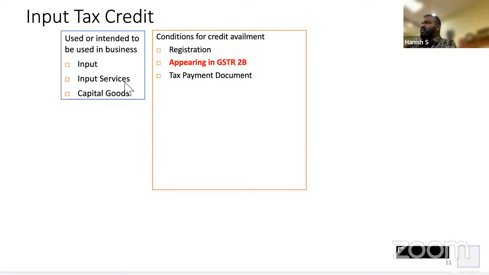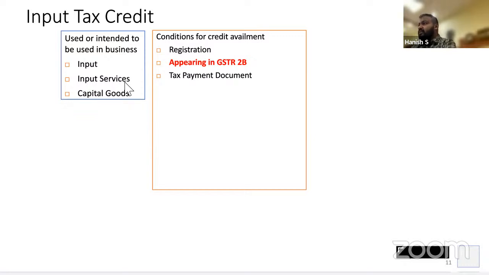Tax invoice, because whenever I sell the goods to you by charging tax, I give you a tax invoice. If I'm under composition scheme, I'm not collecting tax from you. It is a bill of supply. When I'm sending goods to you which are exempt from tax, I raise a bill of supply. You cannot take credit on that. So whenever you want to take the credit, you should have a tax paying document, which is a tax invoice. If you import the goods, bill of entry. If the credits are getting transferred, input service distributor, not relevant for us.